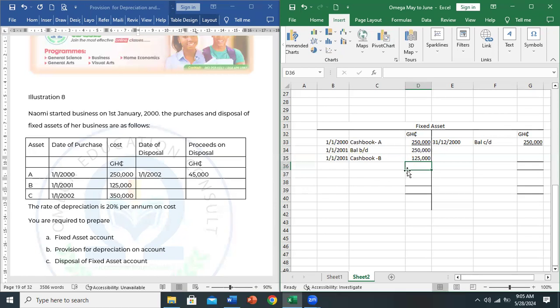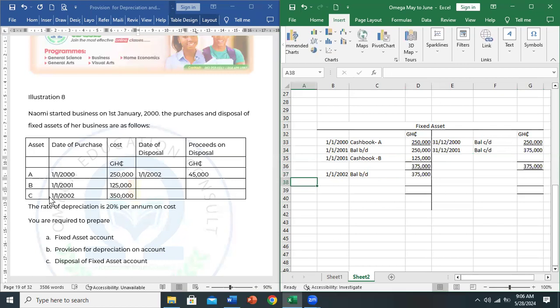So balancing would have a total of 375,000, meaning our balance carried down is going to be 375,000 at the end of that year, 31st December 2001. Good. So this carry down will be sent to the year 2002, 1st January 2002. Balance brought down 375,000. Then in 2002, we ask, did we buy?